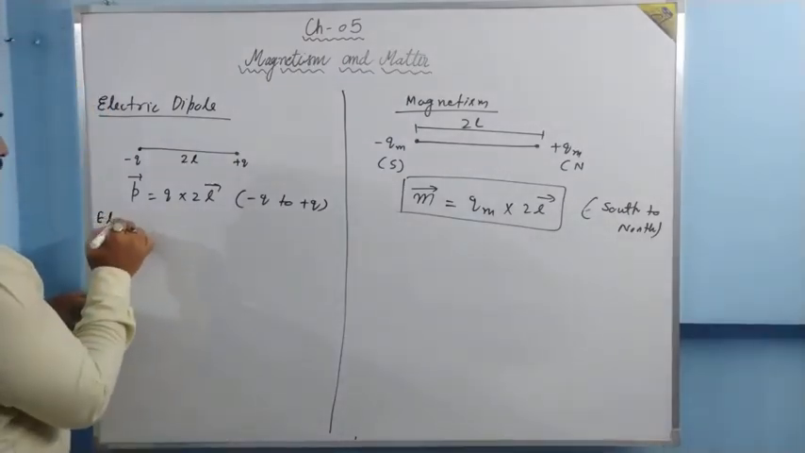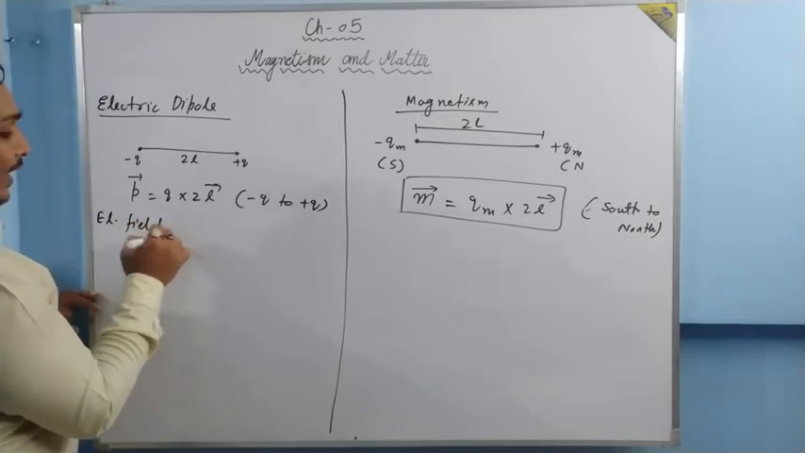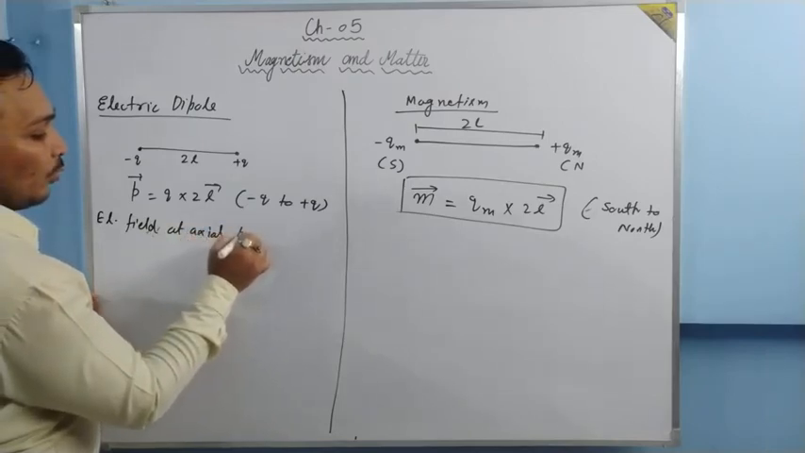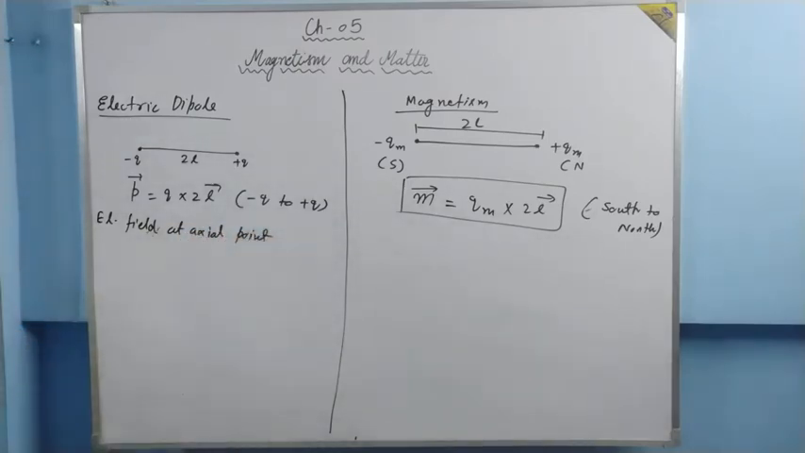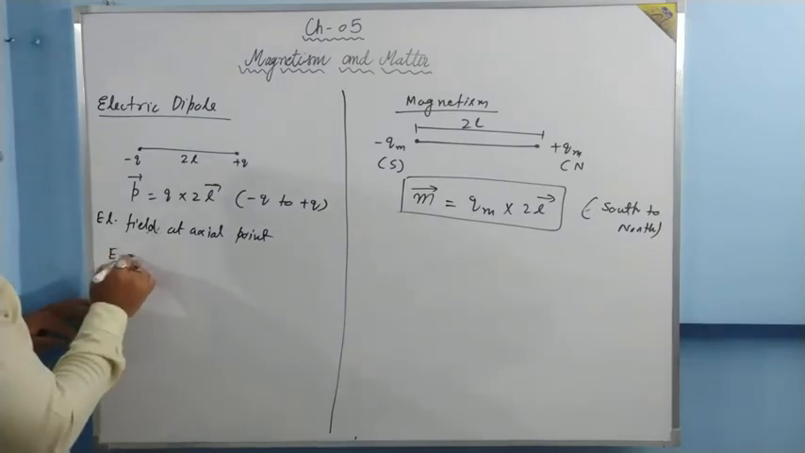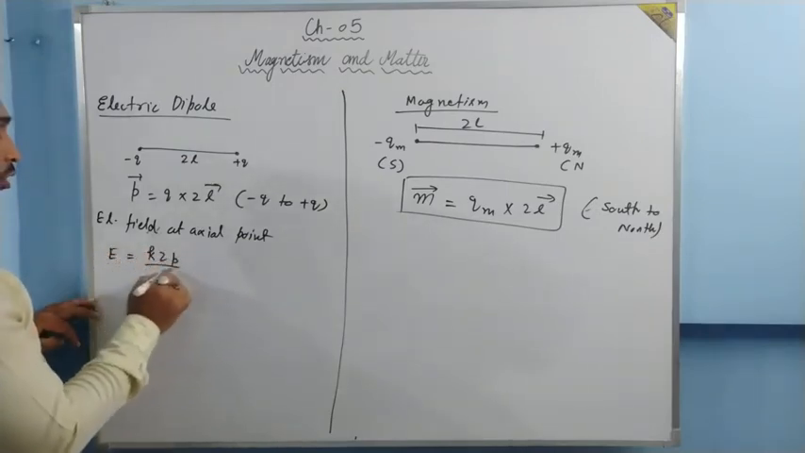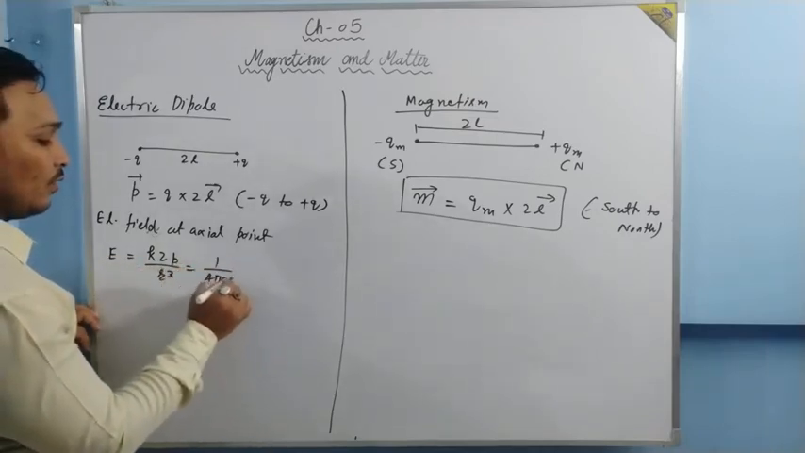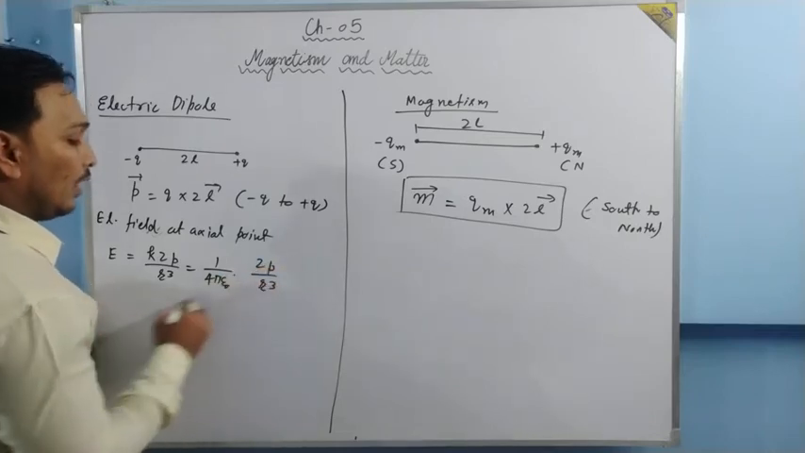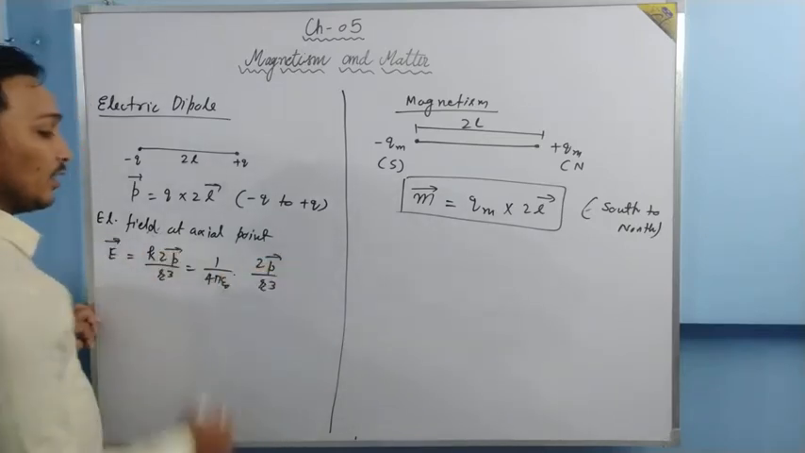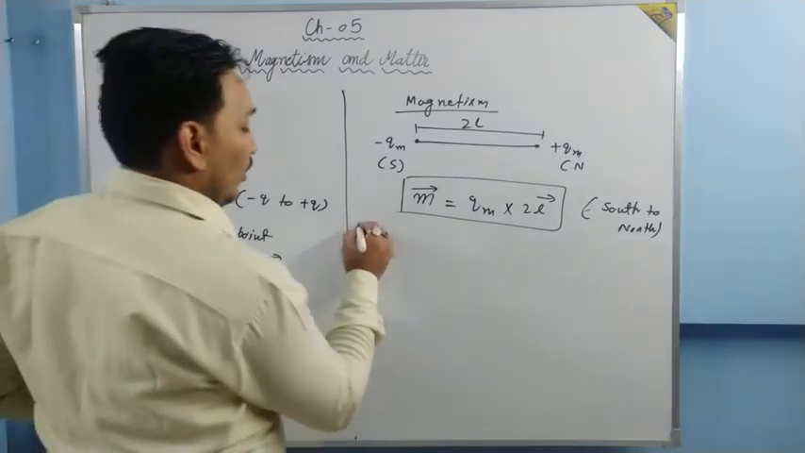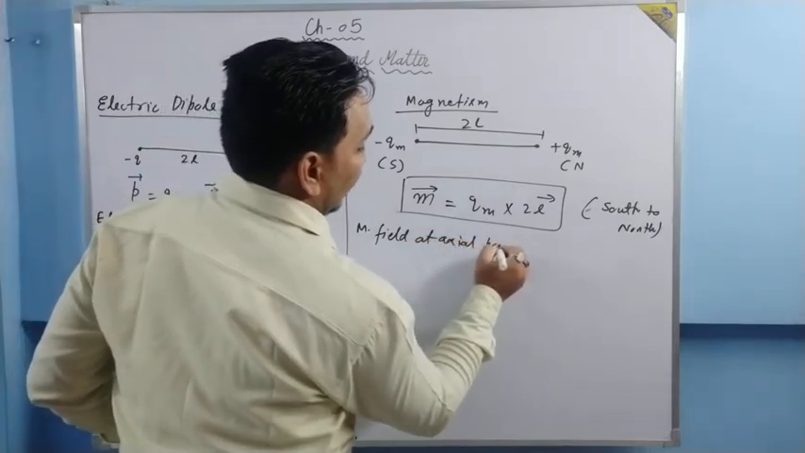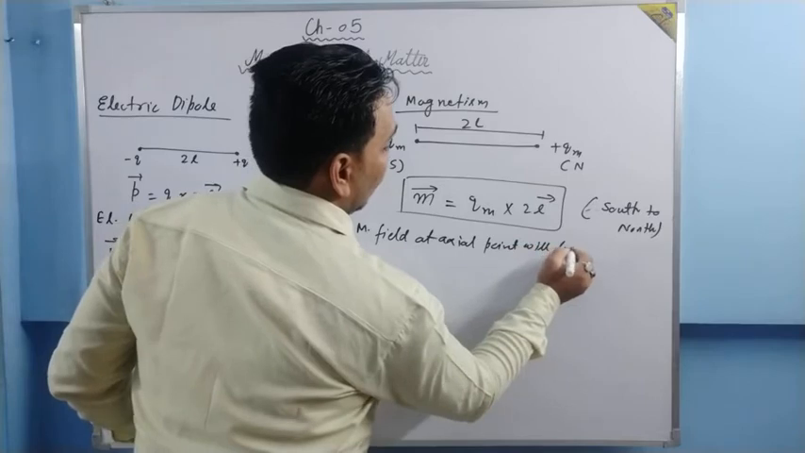Electric field at axial point, if you remember the formula, what was the formula? E is equal to K into 2P upon R cube. What is K? K is 1 upon 4 pi epsilon naught. If I write in vector form, it will be like this. Magnetic field at axial point will be, what will it be?